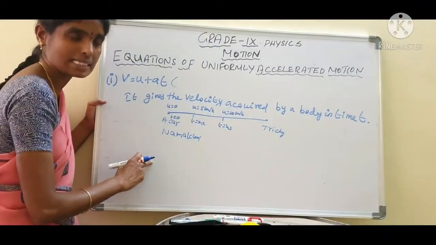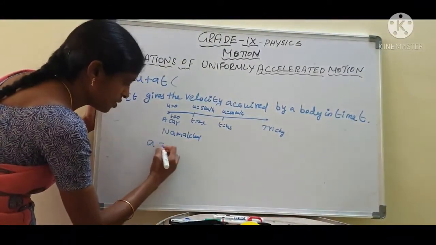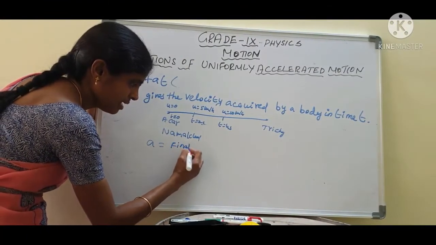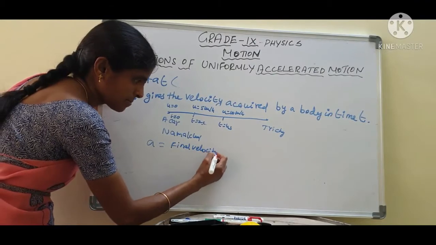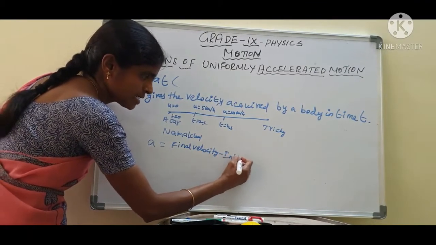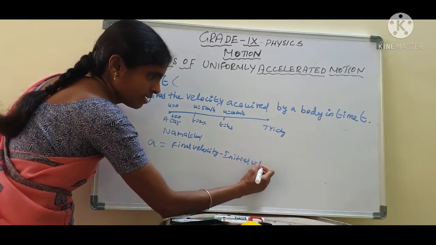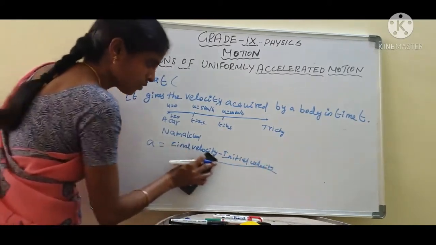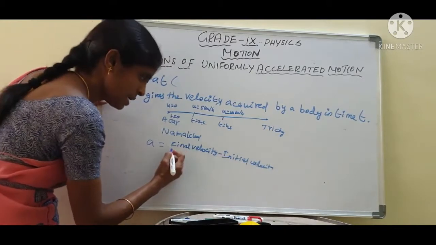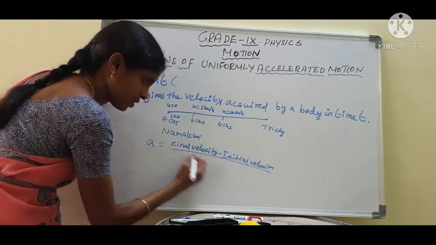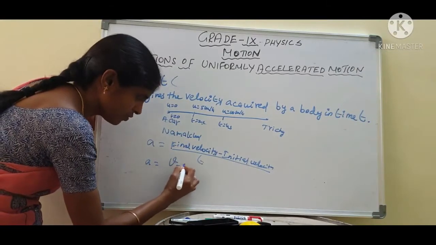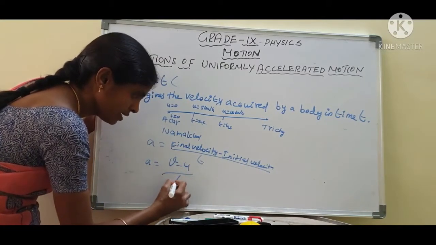What is the formula of acceleration? Acceleration equals final velocity minus initial velocity divided by time t. So a equal to (v minus u) by t.